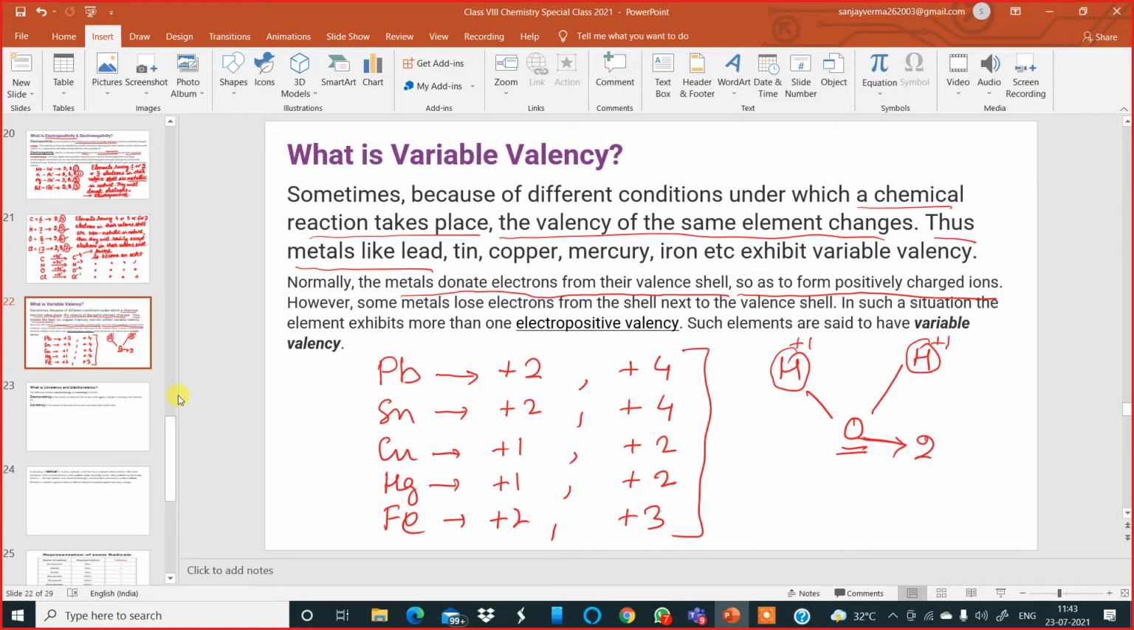So metals donate electrons from the valence shell so as to form positively charged ions. However, some metals lose electrons from the shell next to the valence shell also. In such a situation, the elements exhibit more than one electropositive valency. Such elements are said to have variable valency. So examples I have given you plenty over here. Okay, remember this. Now let us move to the next slide.